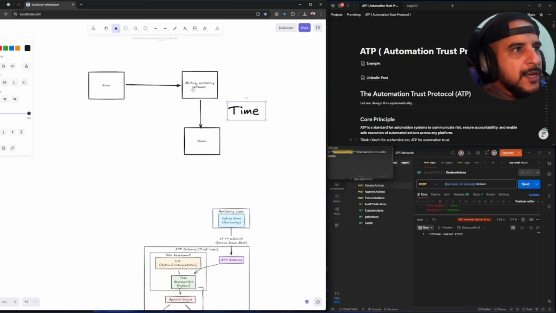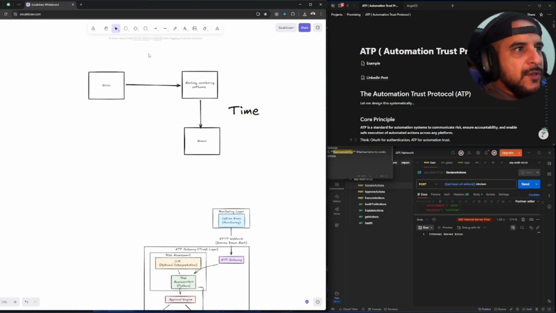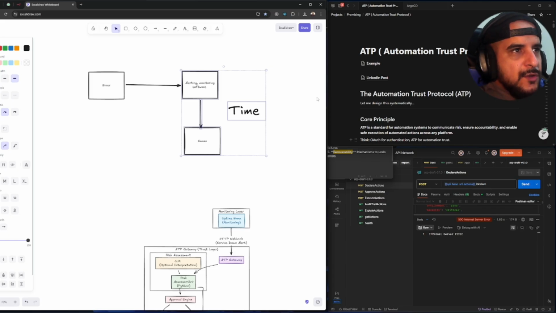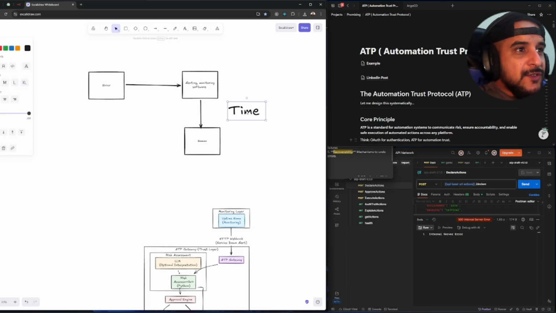So when the alerting and monitoring, we don't have overall control much over here, right? But we have control here. So when that notification is sent to the team, how many people are on call, right? Are they gonna react very quickly? How long is it gonna take them to arrive to a workstation and start debugging the problem? You see, there is a huge time, and why is this problematic?